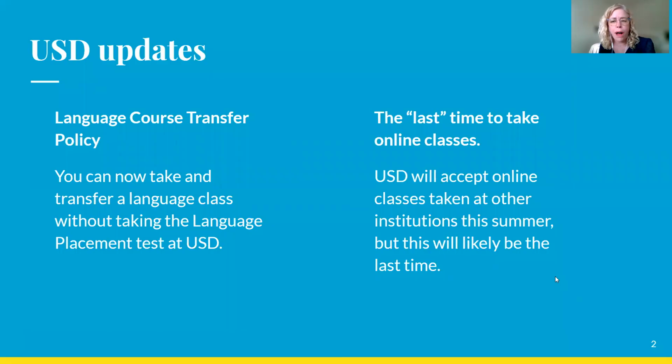Just a couple of policy updates at USD. Language course transfer policy: it used to be if you wanted to take a Spanish 3 class at a community college, you would first have to take the placement test for Spanish at USD. That is no longer the case. As long as you qualified to take the course at a community college, USD will allow you to transfer it in. You still have to fill out a transfer articulation request, but there's a change in policy there. So if you need more clarification, you can always email me.